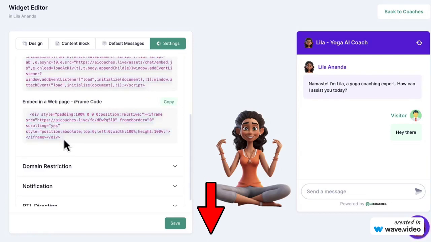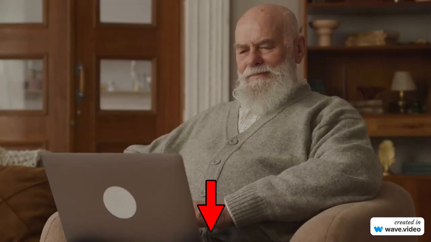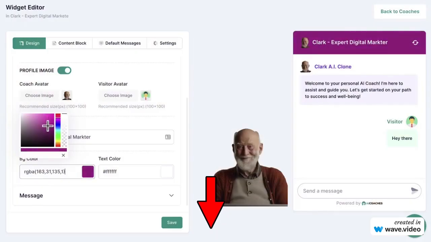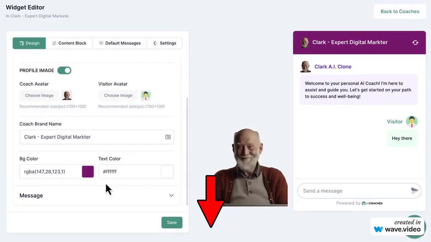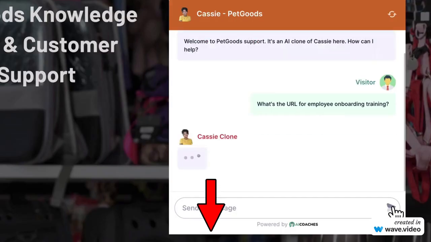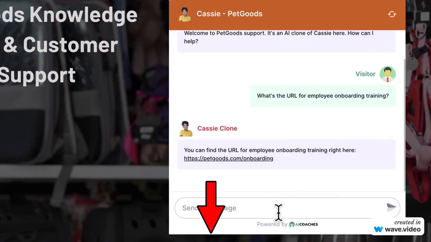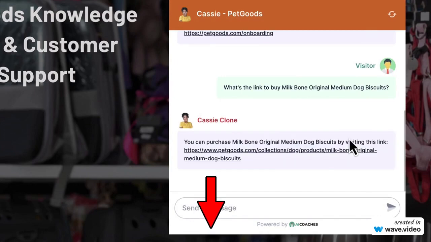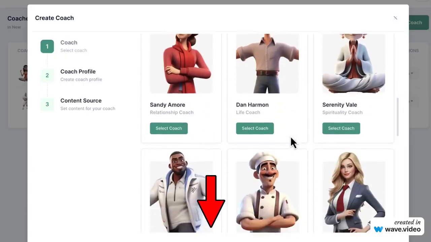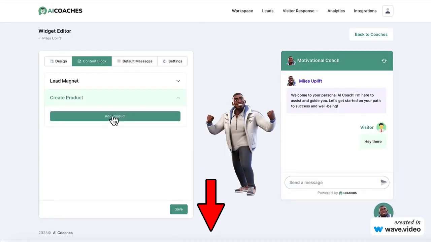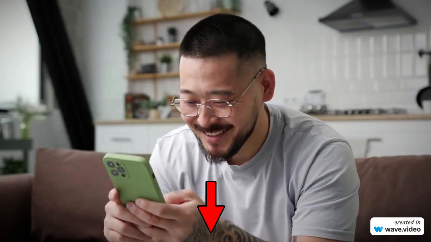And that's it. How incredibly easy was that? Anyone can create an expertly trained AI avatar chatbot regardless of technical know-how or experience now in seconds. Create an entire team of AI coaches for your own business that skyrockets sales and productivity. Clone an expert to learn from, or create AI coaches for a business and rent them out for a monthly retainer fee. AI Coaches isn't just another cool marketing tool, but a life-changing product equivalent to hiring a full team that's been through extensive onboarding training and are experts in their field already.